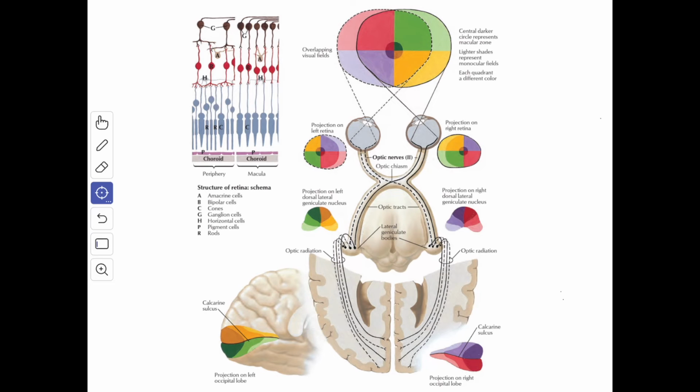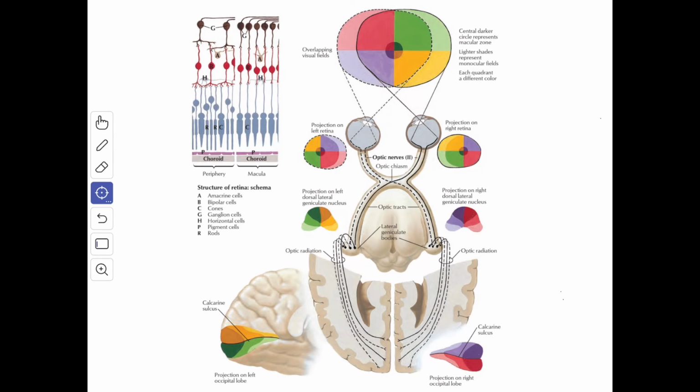Next we'll see about the second cranial nerve, the optic nerve, or the nerve of vision. The optic nerve fibers are also recorded as special somatic afferent fibers. The retina develops from the optic vesicle of the forebrain and contains two types of receptors for light, namely the rods and the cones.